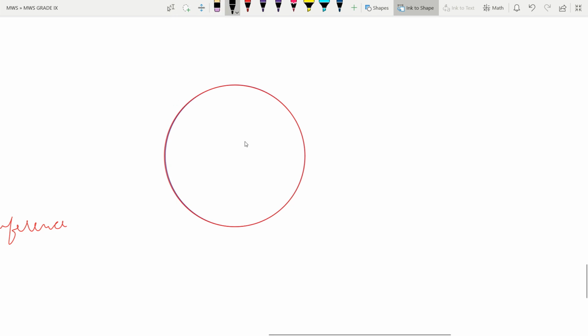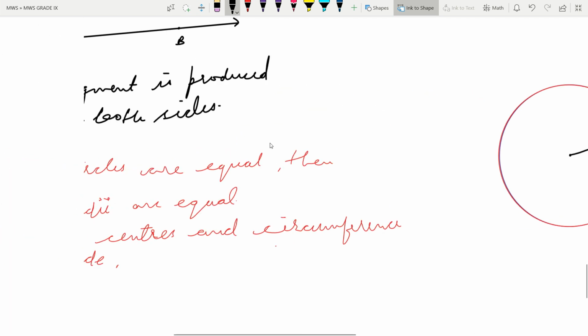If they coincide each other, then their centers will come at the same point. If the centers come at the same point, then the distance between the center and the circle is the radius. So the radius of both the circles will be equal to each other because both the circles lie here only and their centers and circumference are the same, so the distance between the center and the circle will also be the same in both cases.